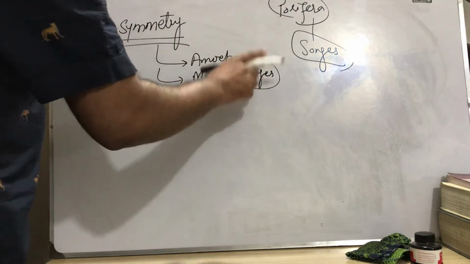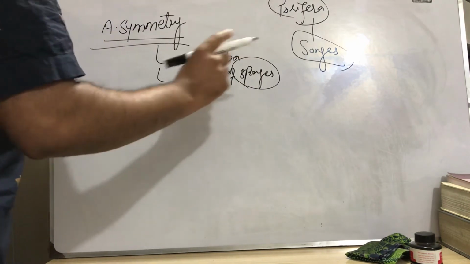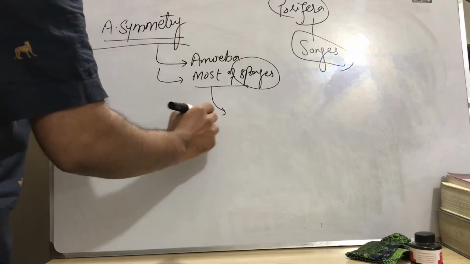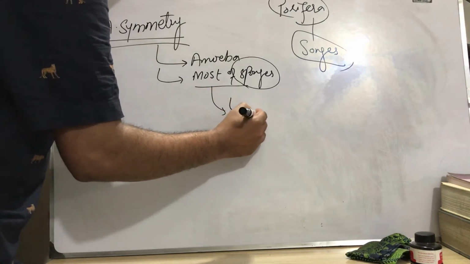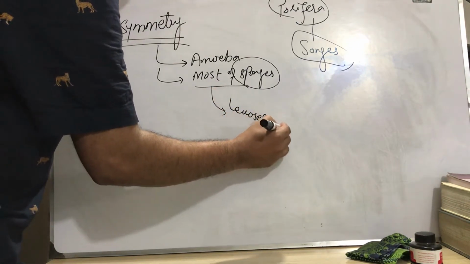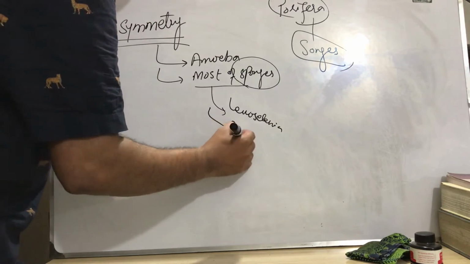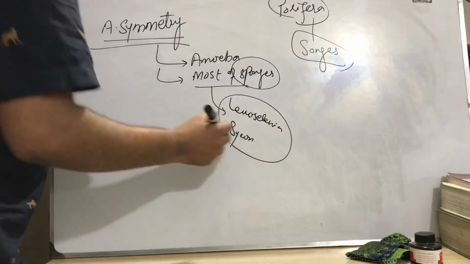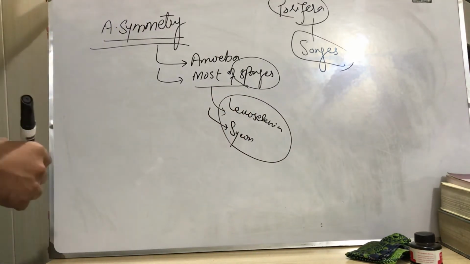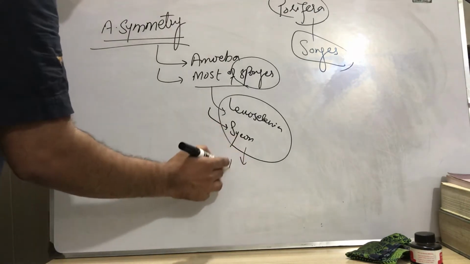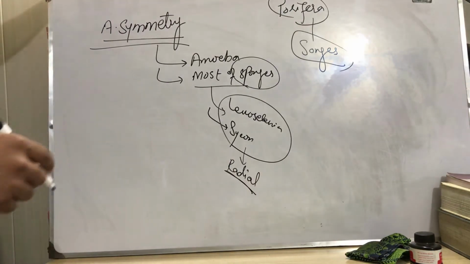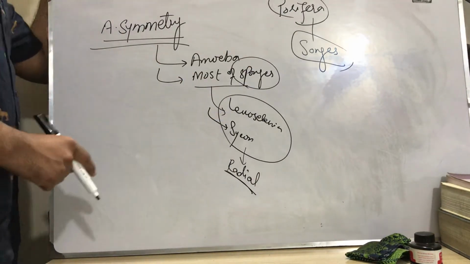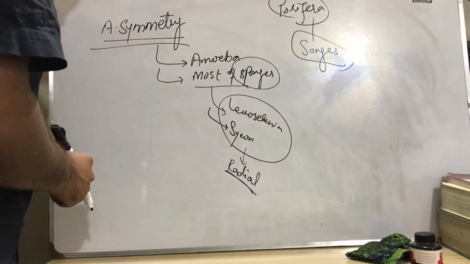But most of the sponges are asymmetrical, not all, because two of the classes, Leucoselenia and Sycon, are not asymmetrical; they have radial symmetry. This is an exception in sponges, or we can say Porifera.